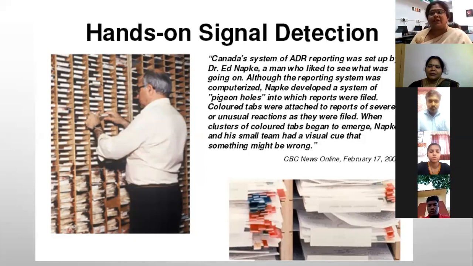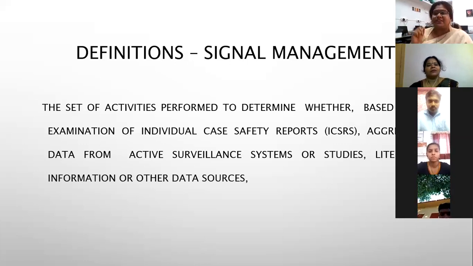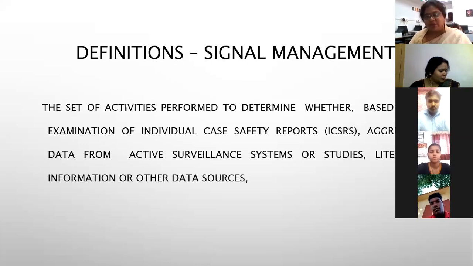In fact, the current signaling system, VigiFlow, which we have, follows this kind of color coding representation of adverse events. Can I have the next slide, please? So adverse event signal detection by definition is an examination of individual case reports, aggregated data from active surveillance studies, literature, and other data sources. This is where signal detection happens, inclusive of all this data in one database. Can I have the next slide, please?